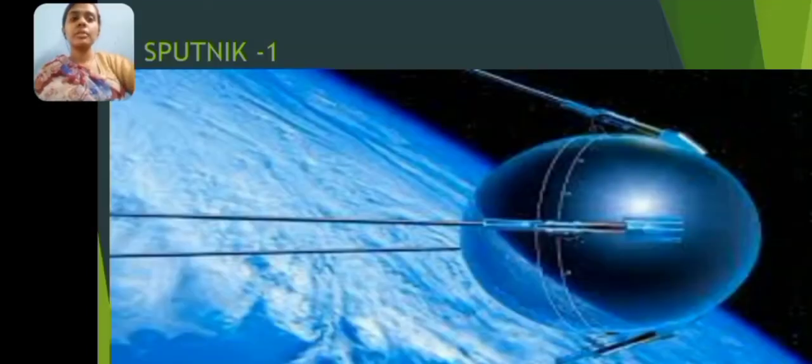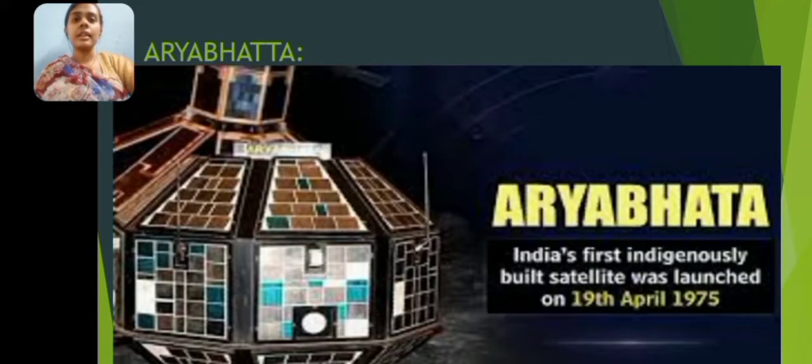So this is Sputnik, which was launched by Russia. It is the world's first satellite. And this is Aryabhatta, which was the first satellite ever to be launched by India. It was launched on 19th April 1975. The Aryabhatta satellite was named after the Indian astronomer Aryabhatta. I repeat again, Aryabhatta was the first satellite to be launched by India on 19th April 1975. It is named after the Indian astronomer Aryabhatta.